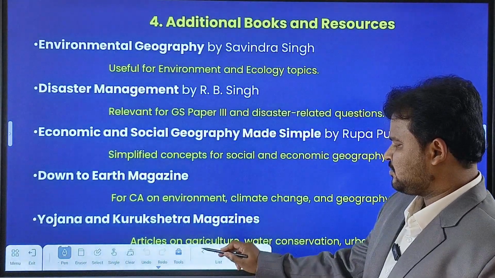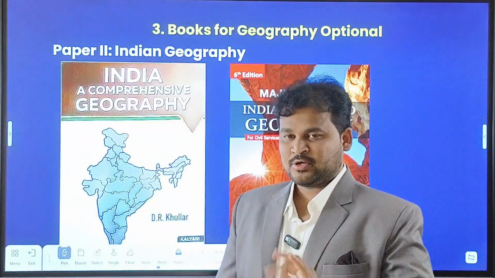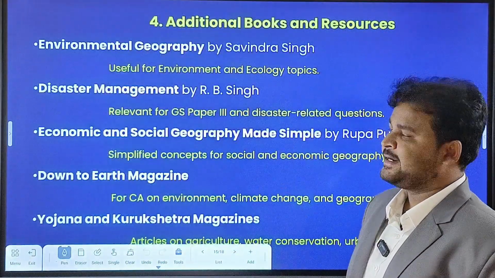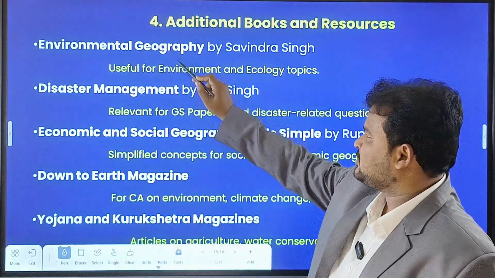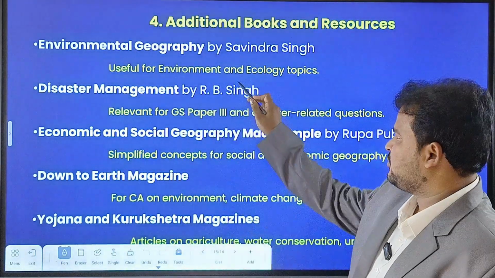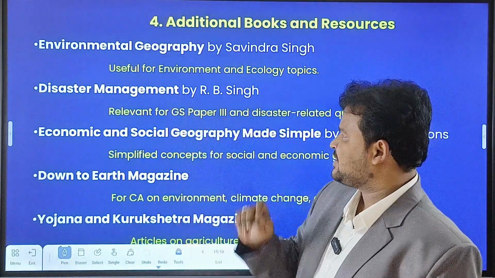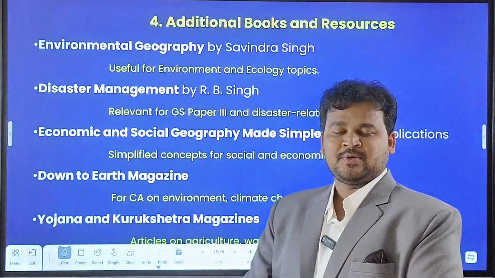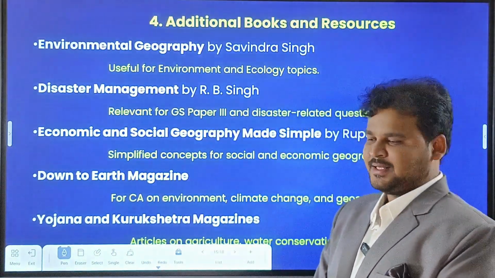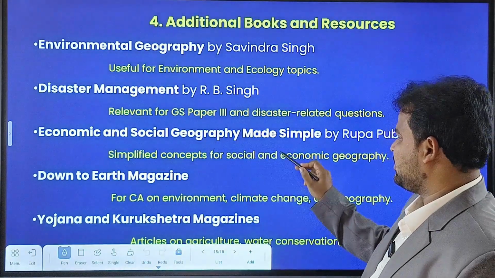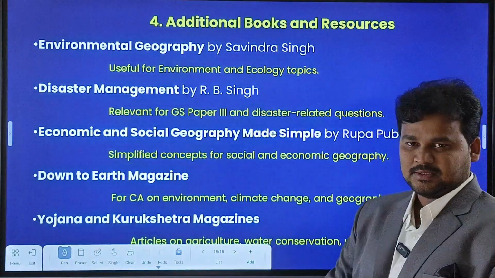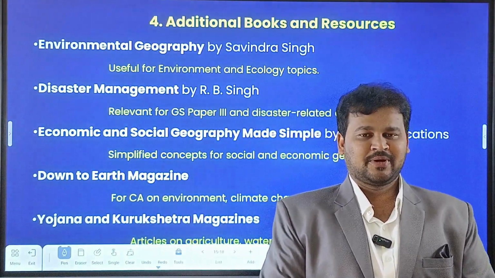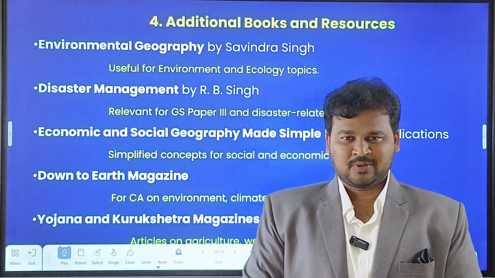And also, for the geography optional subject, if you want, you can go for further additional books like Environmental Geography by Savindra Singh. It is useful for environment and ecology topics. And Disaster Management by R.B. Singh, which is relevant for the GS paper, as we know that disaster management is a part of GS3. And Economic and Social Geography Made Simple by Rupa Publications. They are very small books. I already have all the books with me, so I can show each and every book related to it.